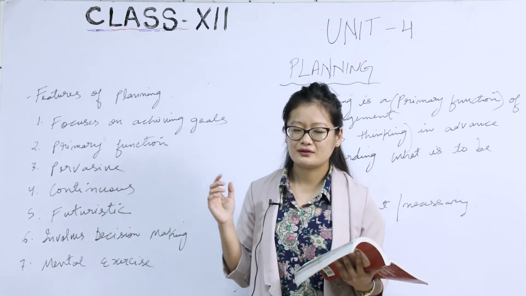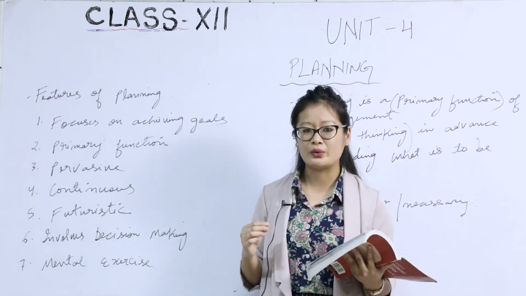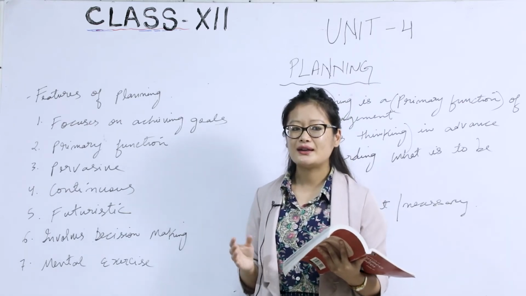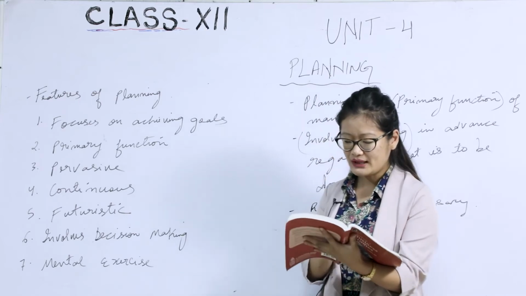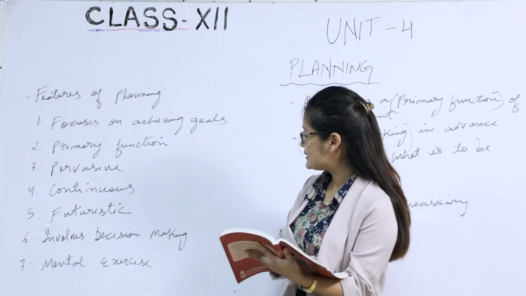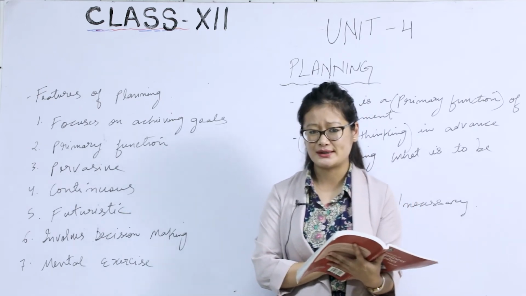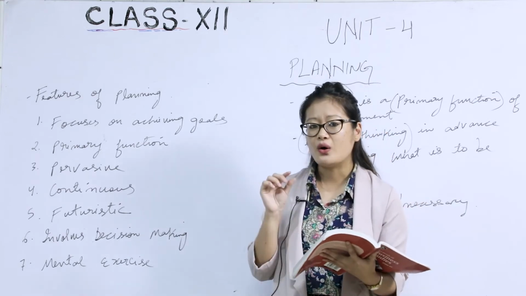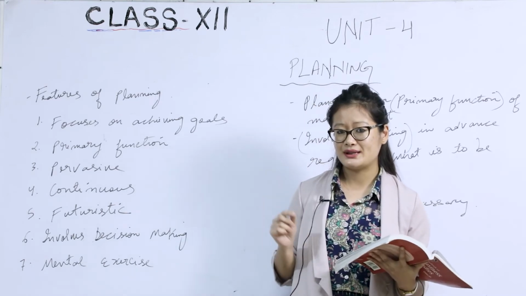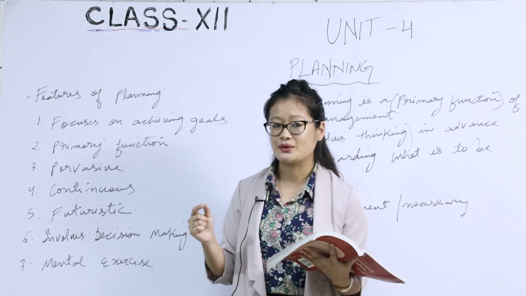In the 3 levels of management, that is top, middle, and lower, in every department, planning is needed. That is why it is called, planning is pervasive. The fourth point is continuous. So here, planning is a continuous process, meaning it is an ongoing process. As long as a business enterprise exists, planning will also exist.